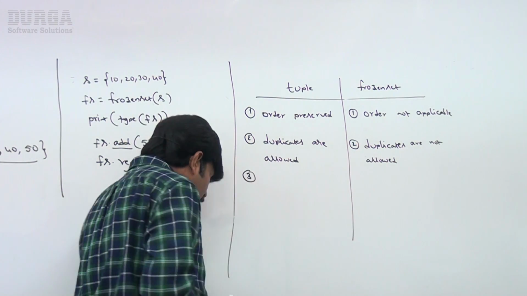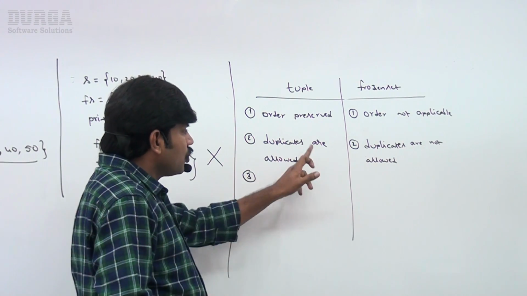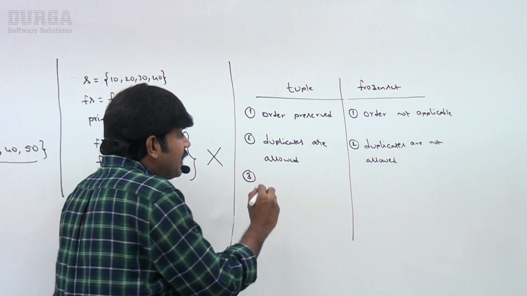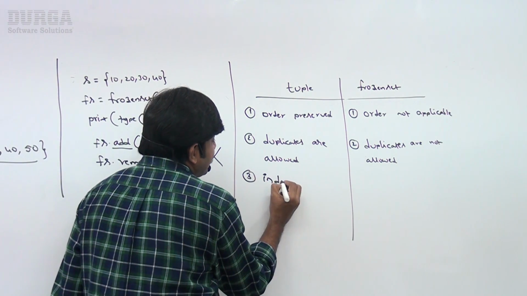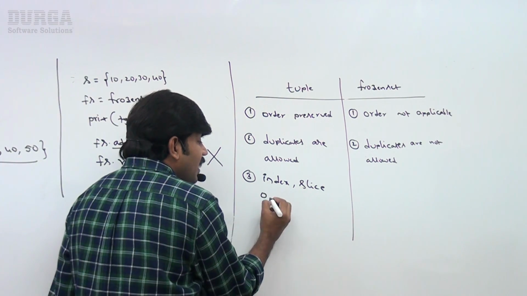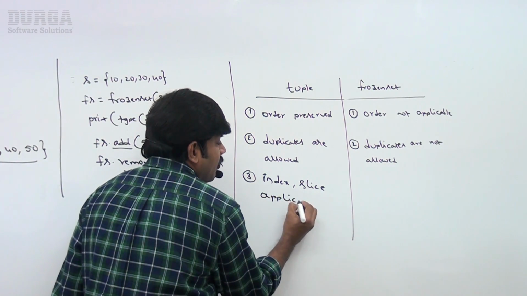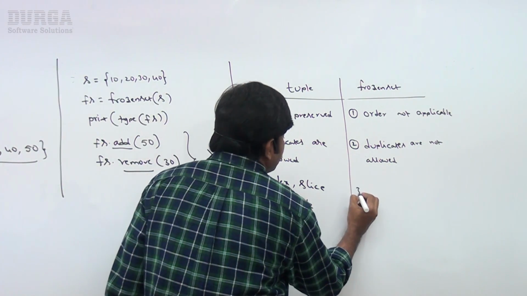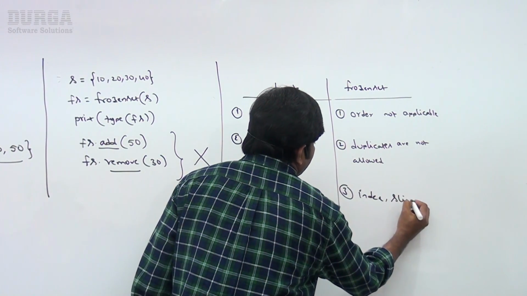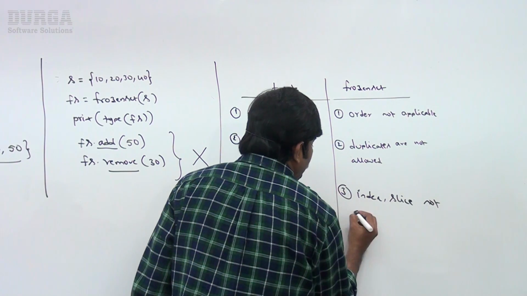Next, third point: index and slice operators are applicable for tuple. Slice concepts are applicable, but for this one, index and slicing are not applicable. Observe carefully.